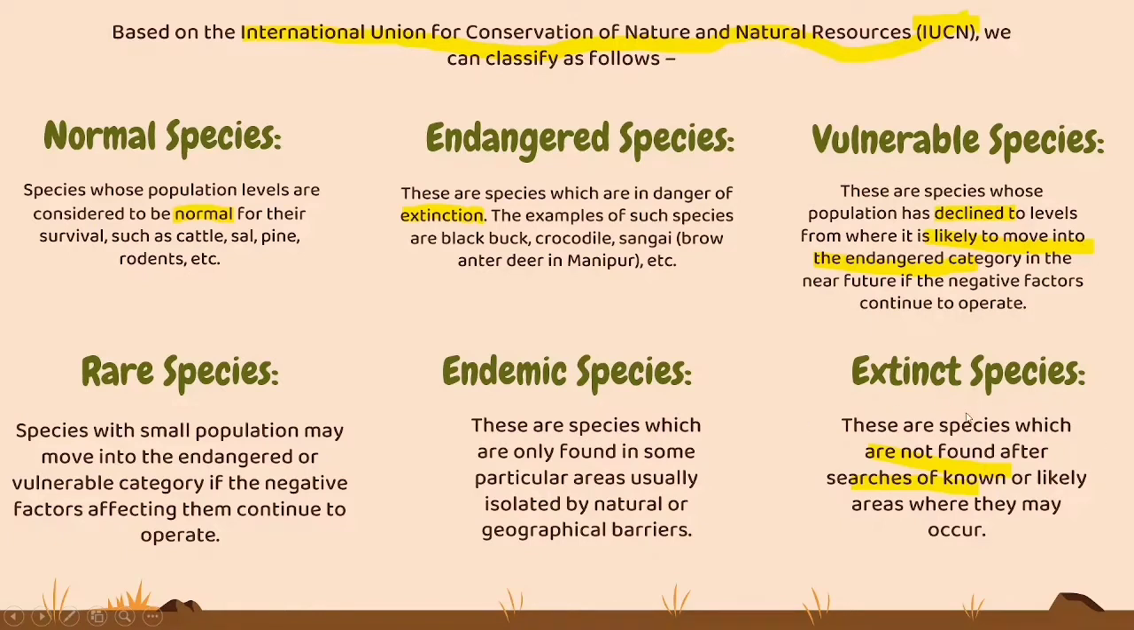So lastly, we are going to see extinct species. Extinct species is like you cannot even find them. They are not found after searches of known or likely areas where they may occur. So in this slide, we have clearly explained the classification of species according to IUCN.